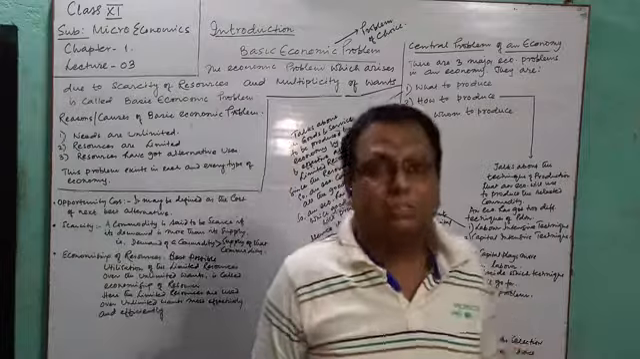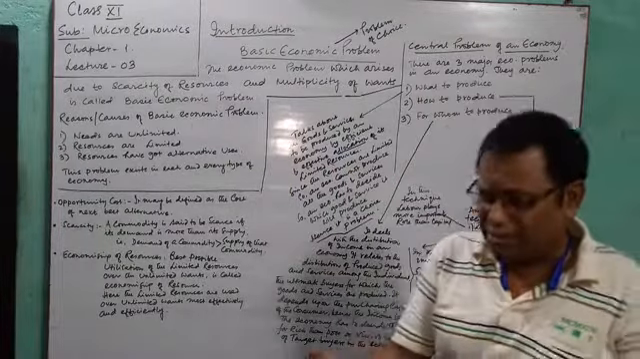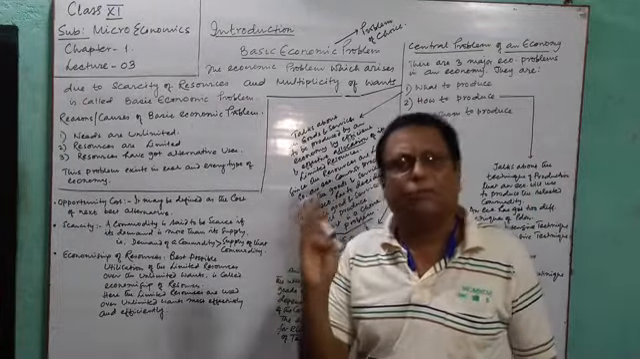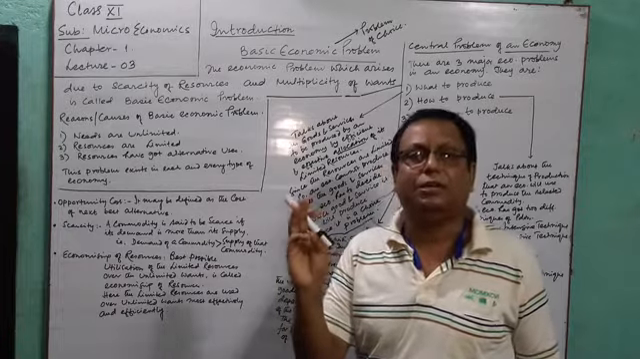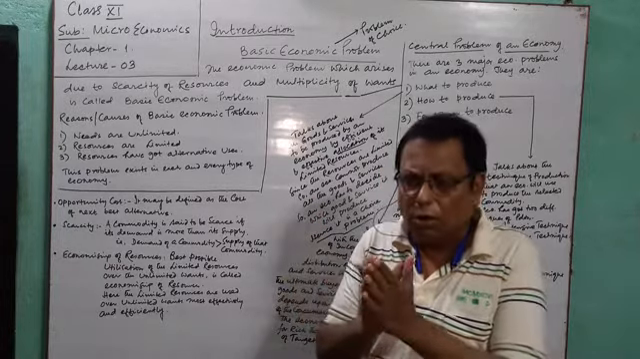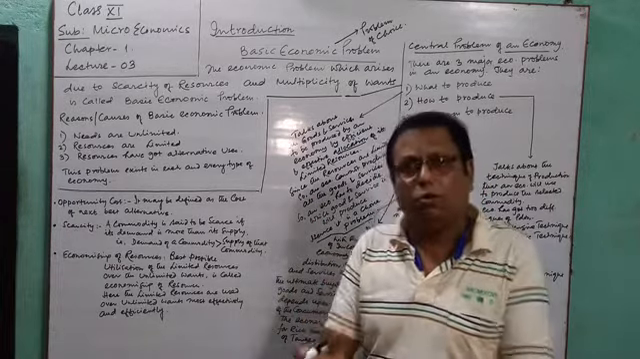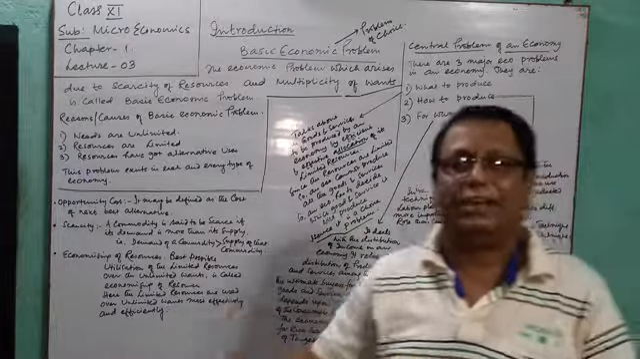Now, what is the labor-intensive technique of production? Right now I told you that there are four factors of production: land, labor, capital and enterprise. You have to produce any commodity with the help of these four factors of production.